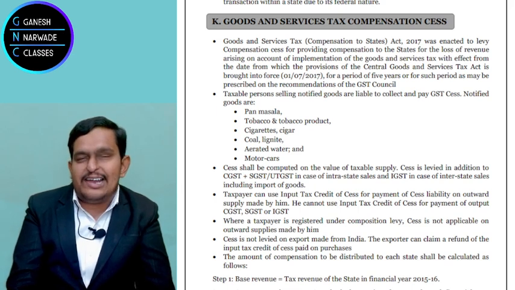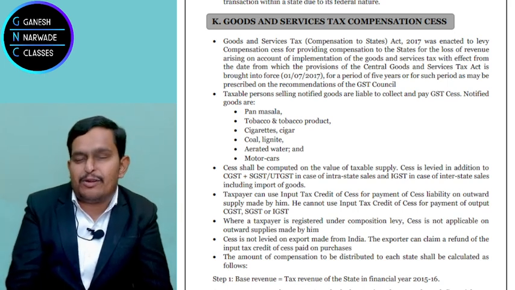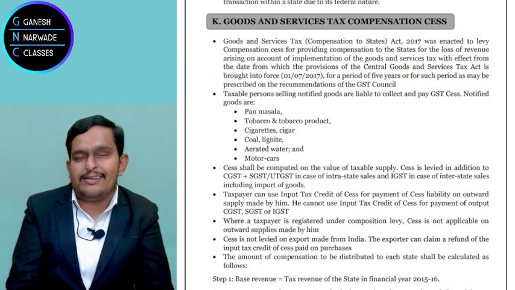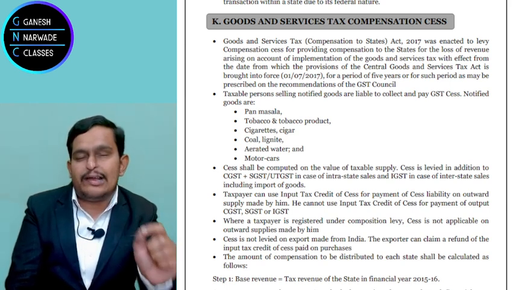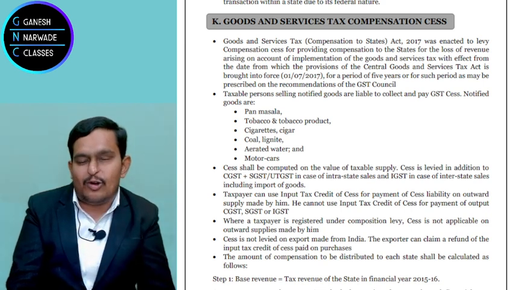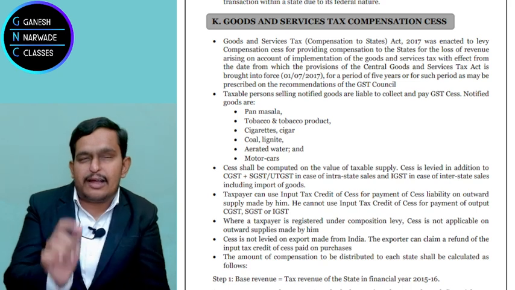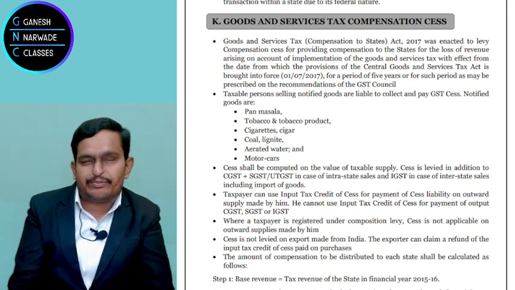So can we get the same input tax credit with GST? GST is brought for that purpose. But sir, compensation cess? Compensation cess also you will get input tax credit. No problem at all. So input tax credit is available on compensation cess also.